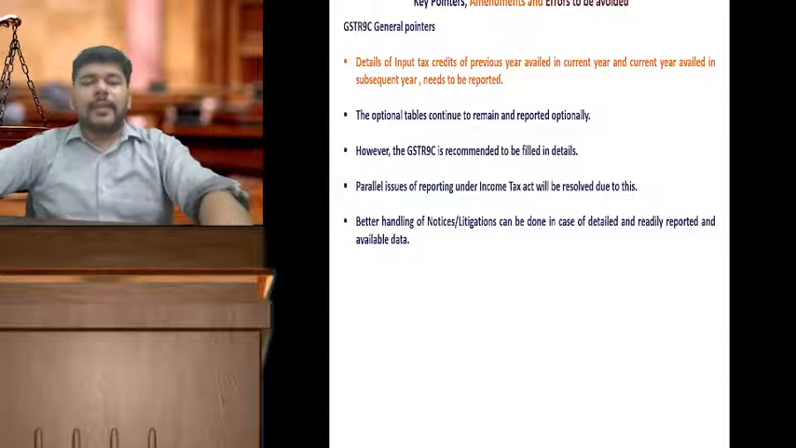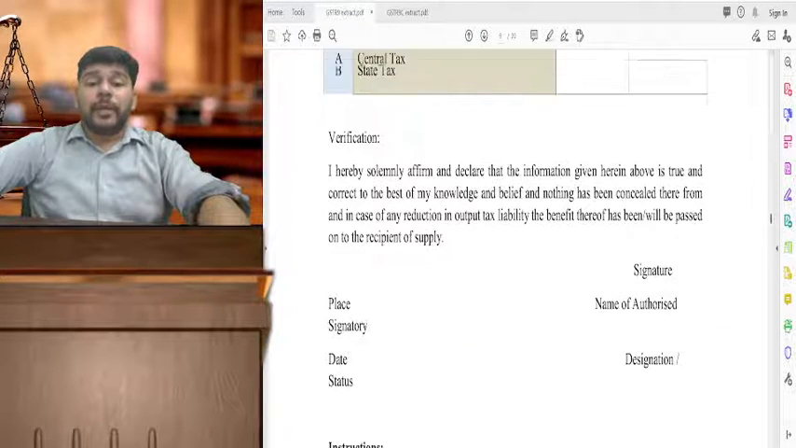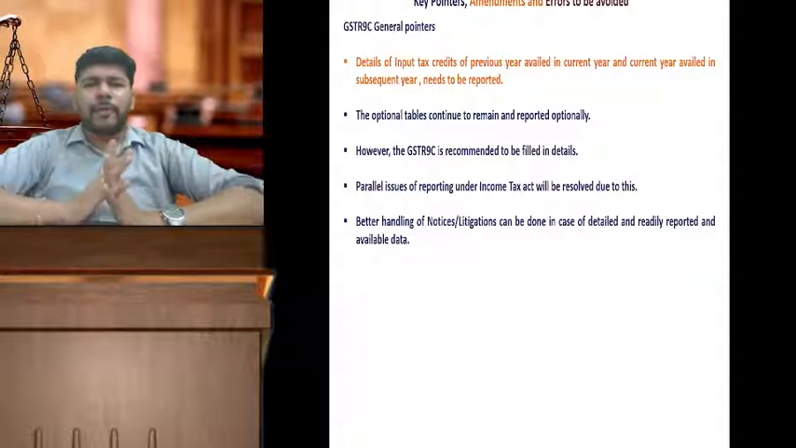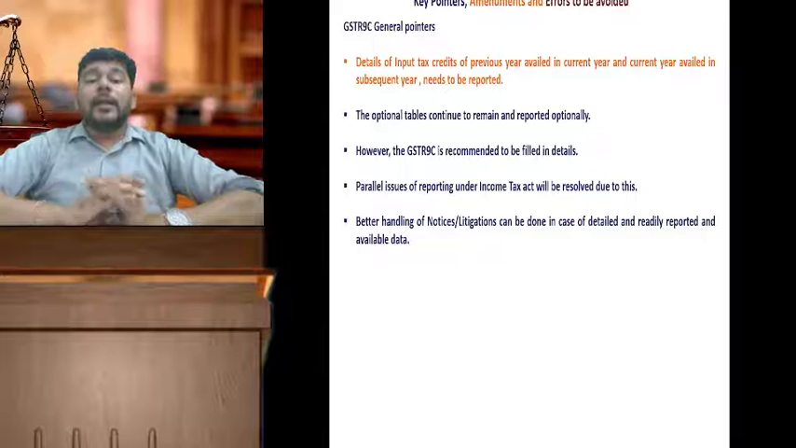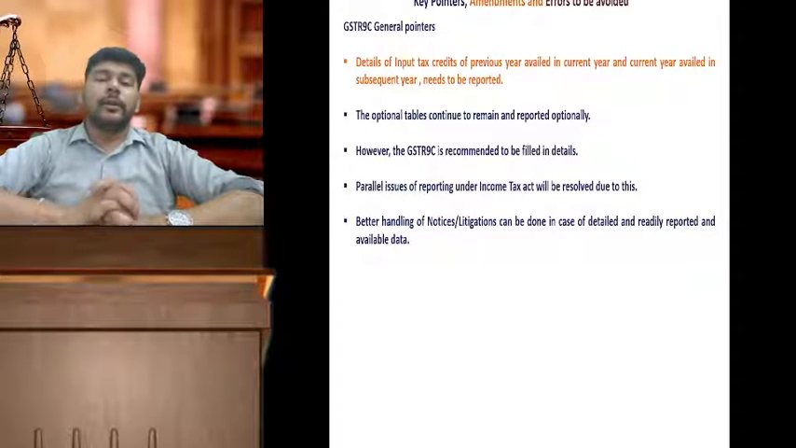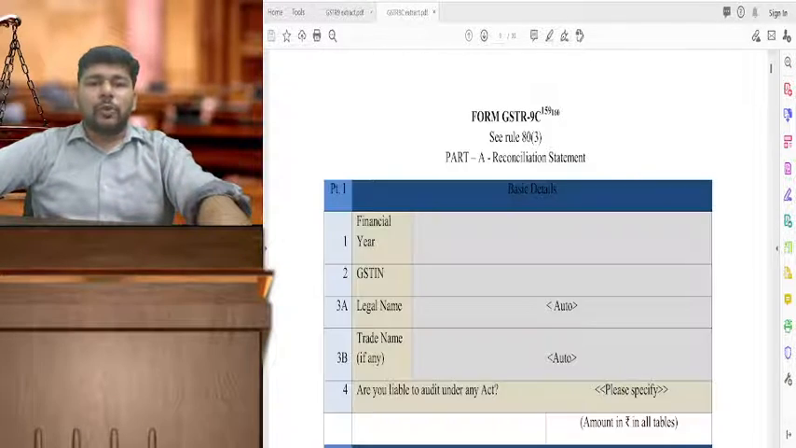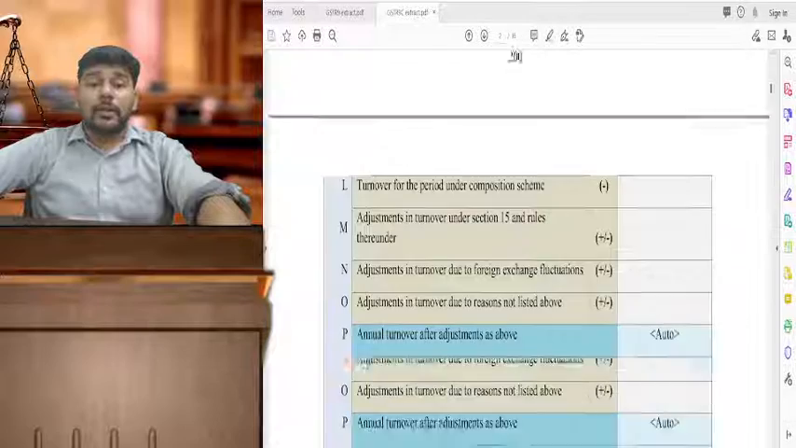Friends, as far as GSTR 9 is concerned, the primary points are completed. We'll go only and discuss the brief aspects of GSTR 9C. The input tax credit of the previous year, which is availed in the current year, and current year credit availed in the subsequent year, is to be reported separately. So we'll quickly go through that table where there has been an amendment.